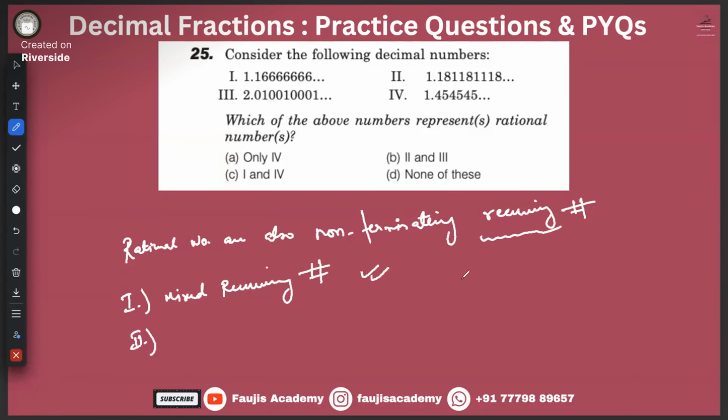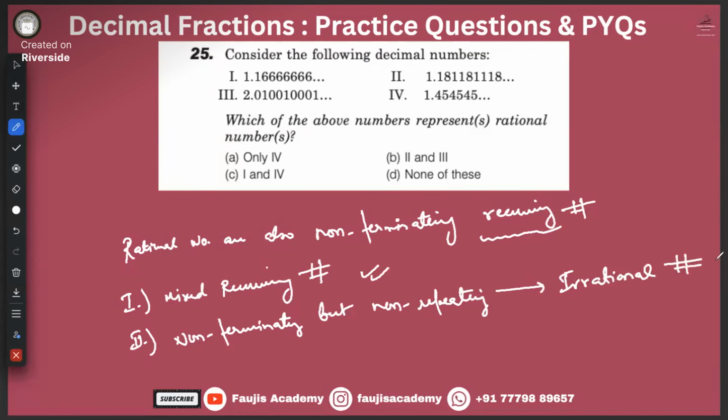Option 2, look closely. Is it repeating? First 1 comes one time, then after 8, it comes 2 times. That means this number is not ending. It's non-terminating, but non-repeating also. Non-terminating, non-repeating are your what? Irrational numbers. Are you getting it, guys?